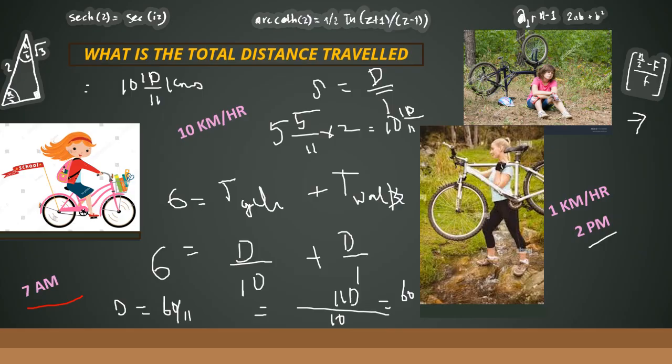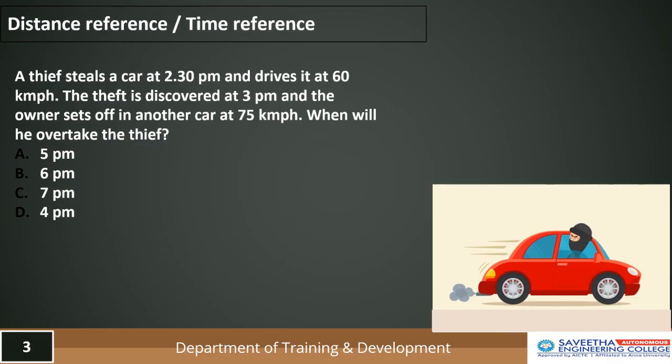Moving to the next question. So here is your next question. The question says a thief steals a car at 2:30 p.m. and drives it at 60 kilometers per hour. The theft is discovered at 3 p.m. and the owner sets off in another car at 75 kilometers per hour. When will he overtake the thief?